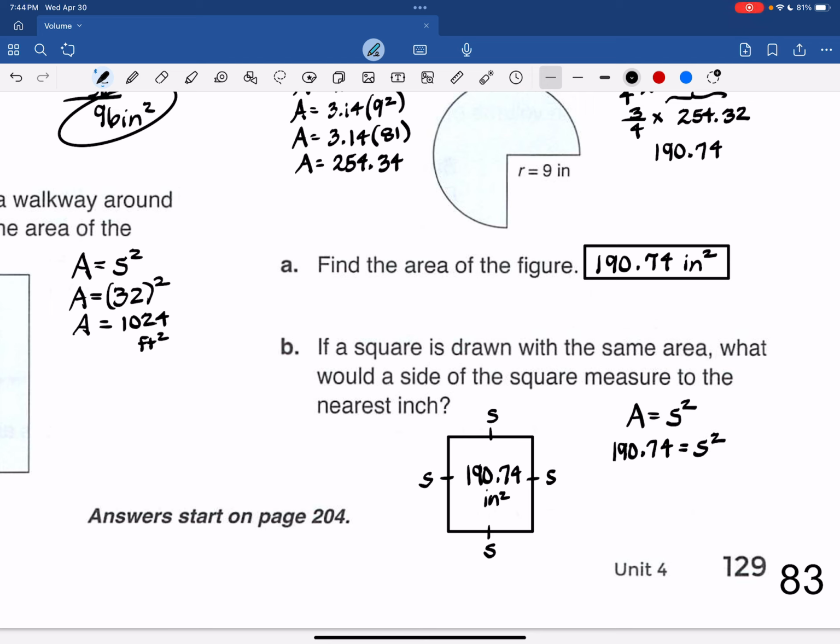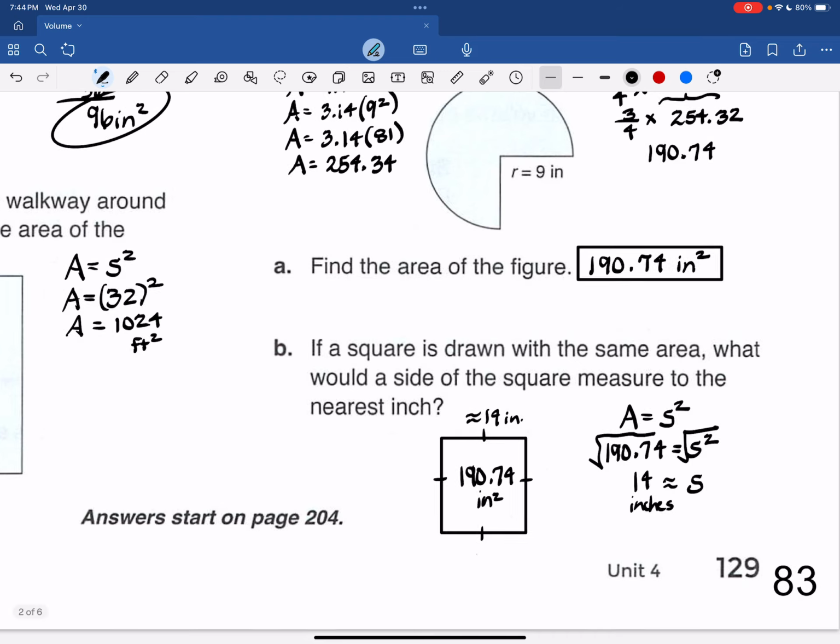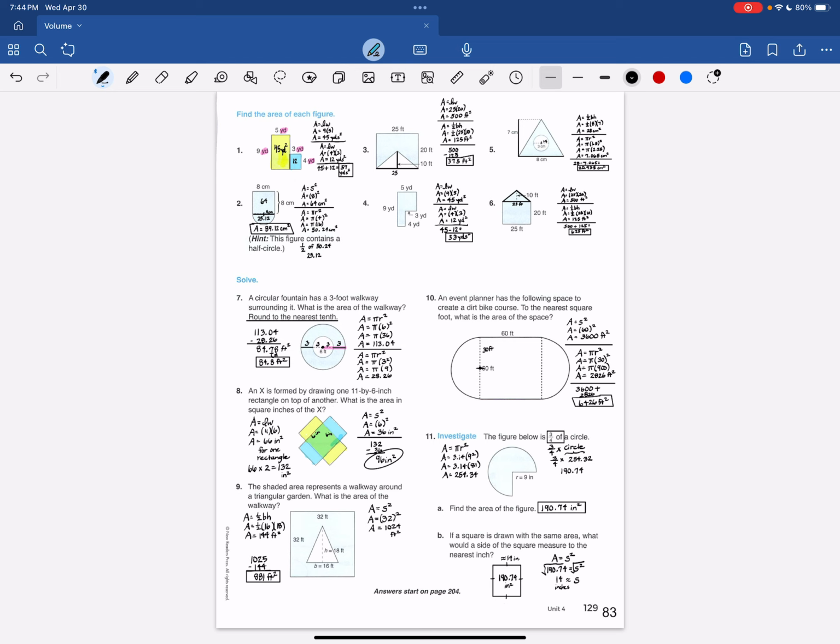And how do you isolate s according to algebra? You must take the square root. So s is approximately the square root of 190.74, and it says to the nearest inch, so 13.8 is going to round to 14 inches. So one of these sides, or all of these sides, because it's a square, is approximately, not exactly, but it's approximately 14 inches. I like those questions. I really like number 8.